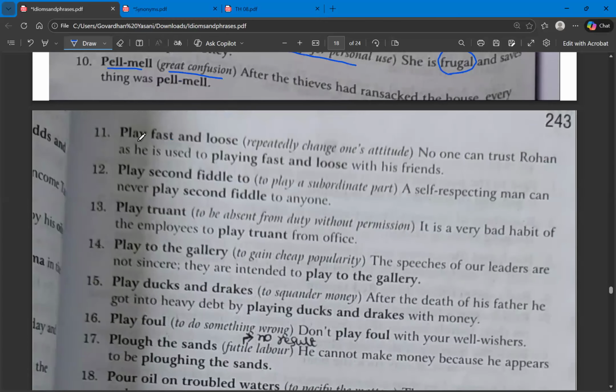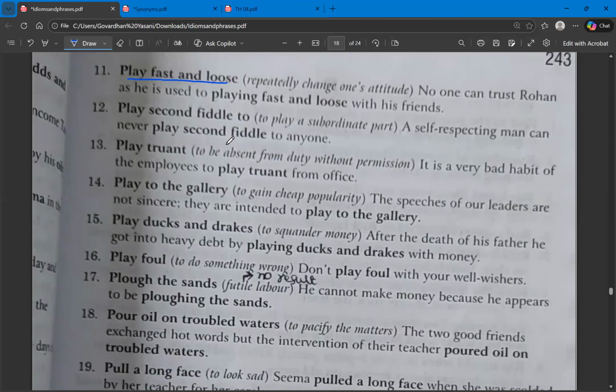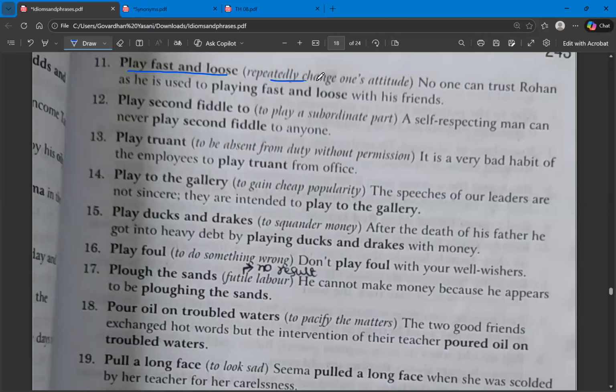Next, play fast and loose. Play fast and loose means repeatedly change one's attitude.